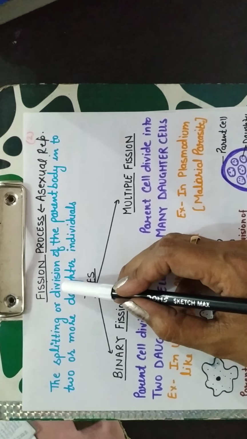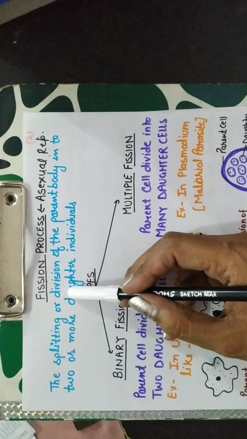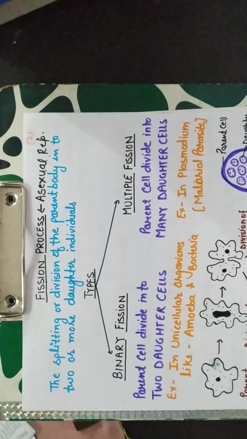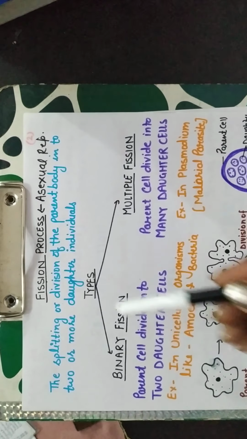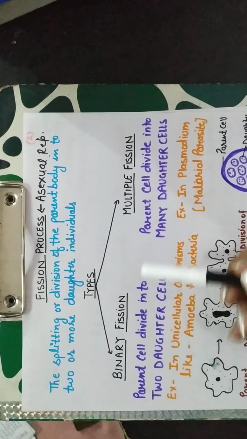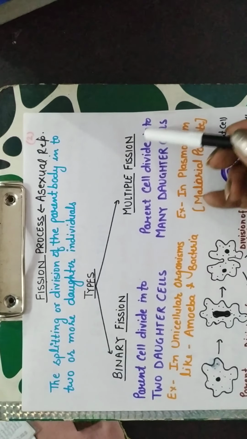It is very interesting in biology that in mathematics, with division, the number is reduced. But in biology, the division process increases the number. It is interesting in biology. Fission process is of two types: binary fission and multiple fission.